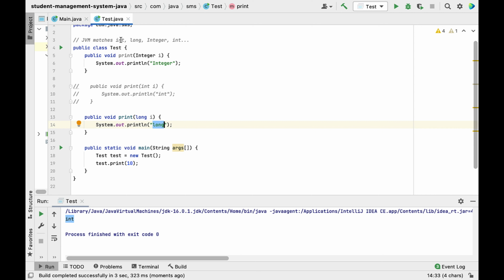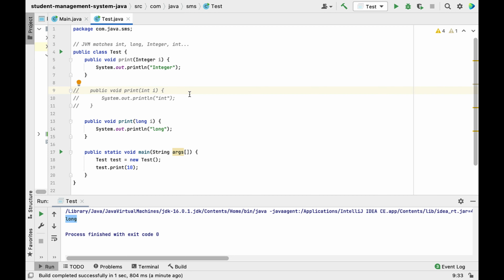Look at the order here. If int is not specified, then JVM will match for long. So let me run the program, and you can see long. I hope you understood. Just try to remember this order. All right, let's head over to the next question.